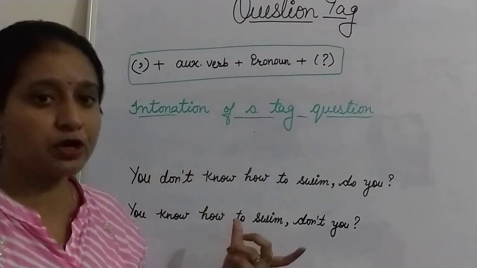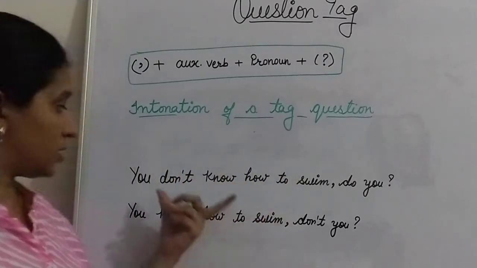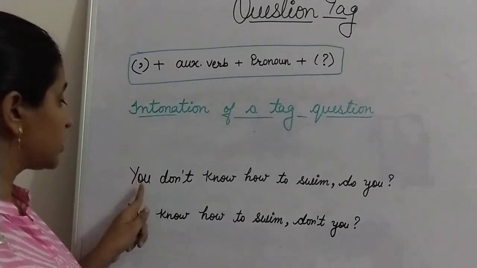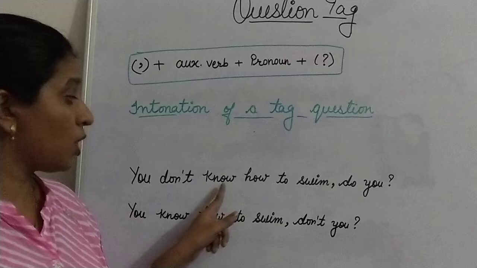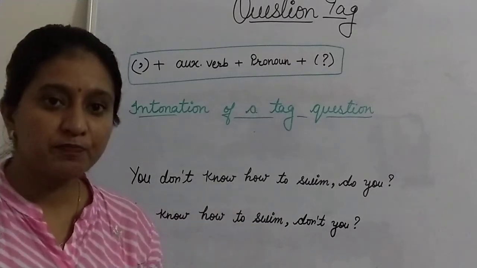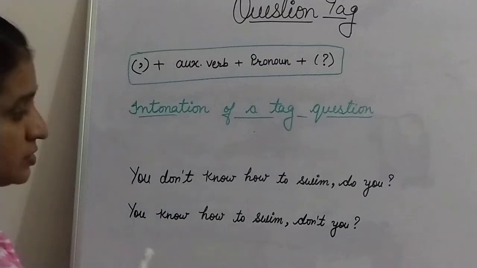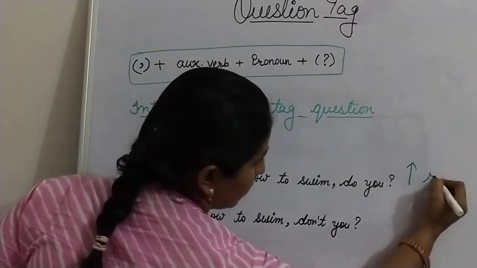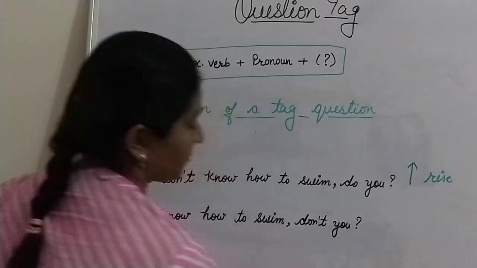To understand the intonation better, take a look at the examples. First one is, you don't know how to swim, do you? Here, listen to me again. Here is the rise of voice. Here is the rising of the voice.